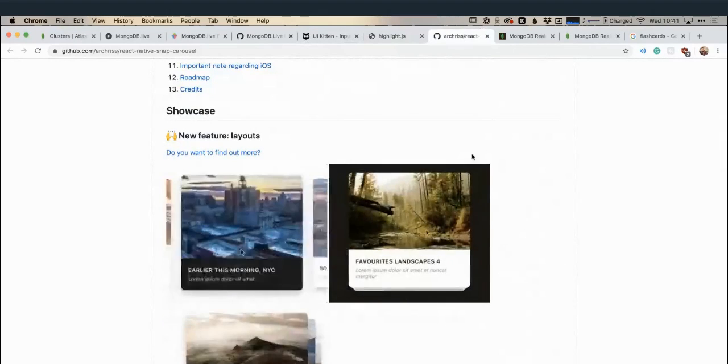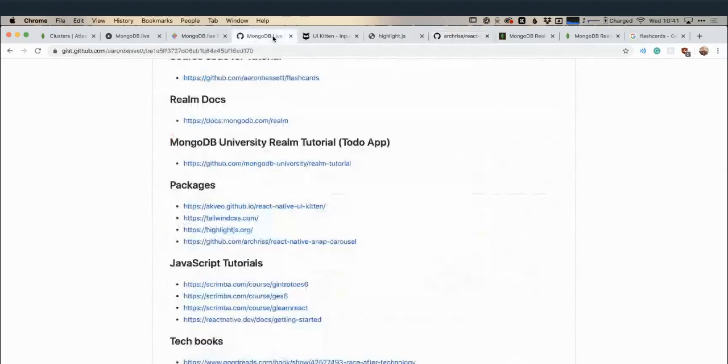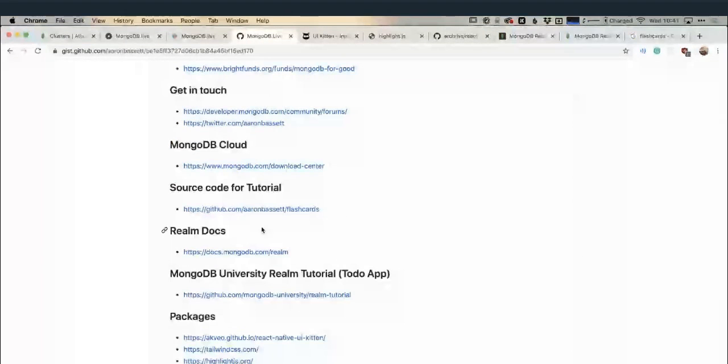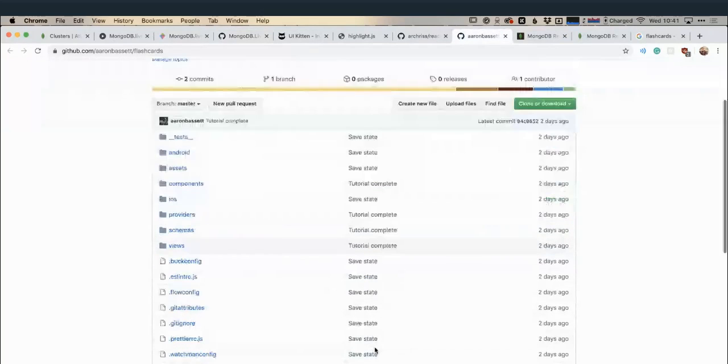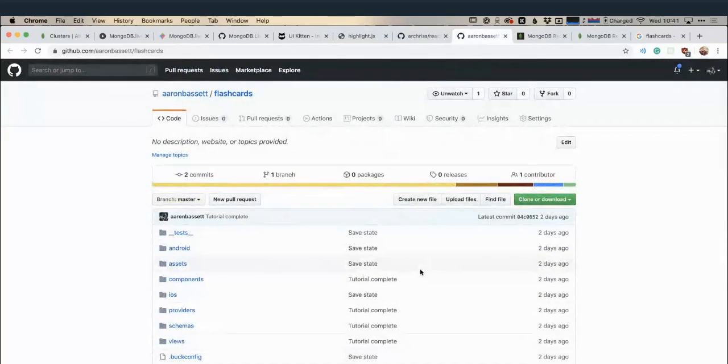The code that we're going to be looking at itself is also available online. You can find it here at the source code for tutorial, which is going to link to my GitHub, and you'll see the code in there for the finished application. Okay, so let's get started.